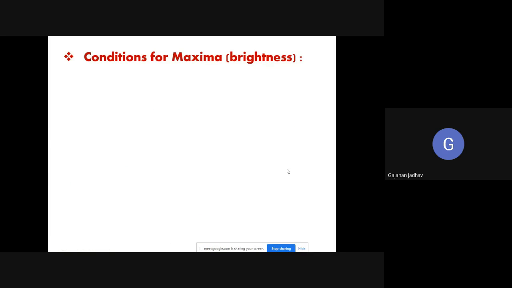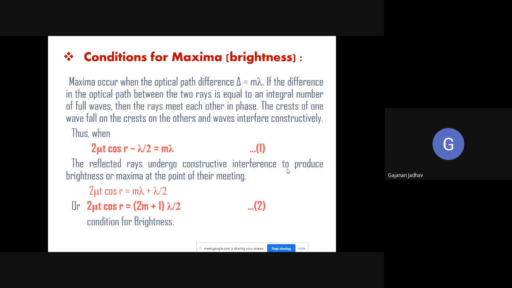So let us talk now about the conditions for maxima, that is brightness. I'm not going into detail, so just try to understand that maxima occurs when the optical path difference is m into lambda. If the difference in the optical path between the two rays is an integral number of full waves, then the rays meet each other in phase, so the crest of one wave falls on the crest of the other, and the waves interfere constructively.